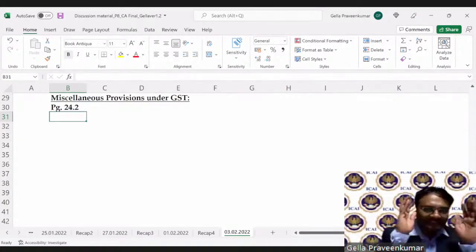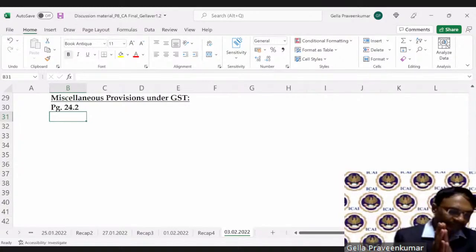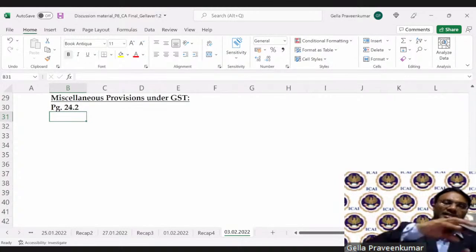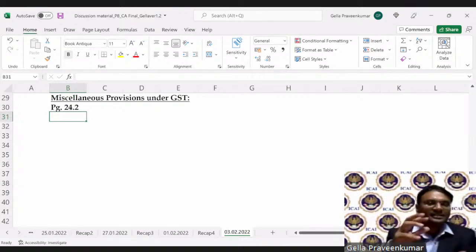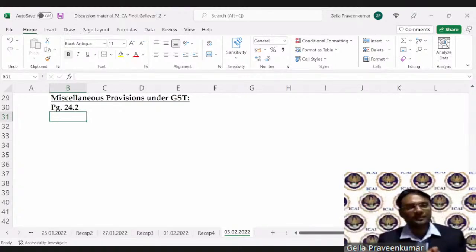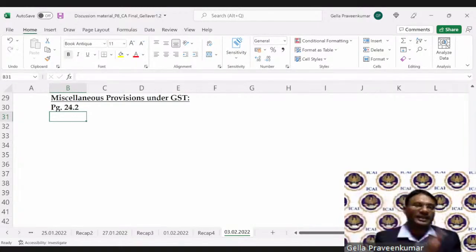I see the same attitude in these miscellaneous provisions, where the GST officer, the proper officer, has provisions to gather information. They have provisions to protect themselves when a show cause notice is given or an order is passed with some mistake in that particular order.